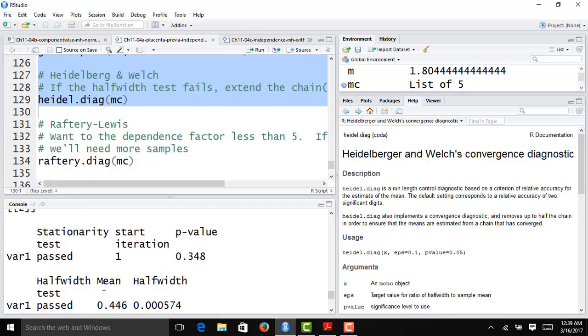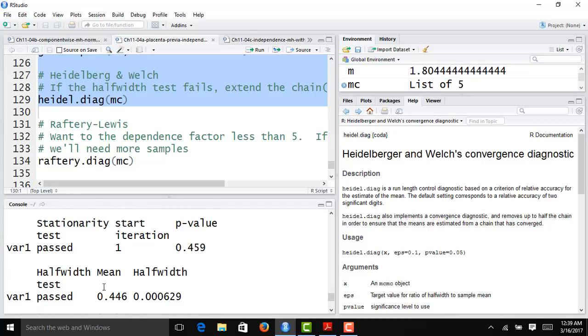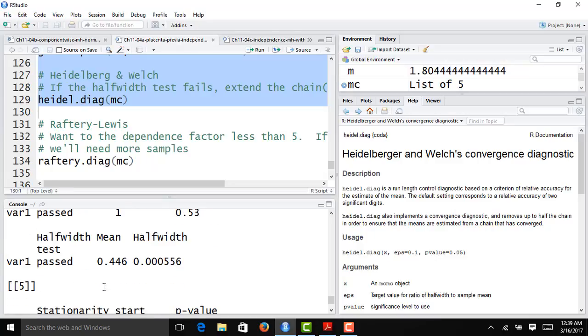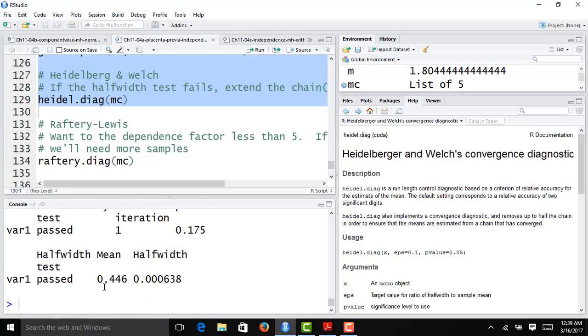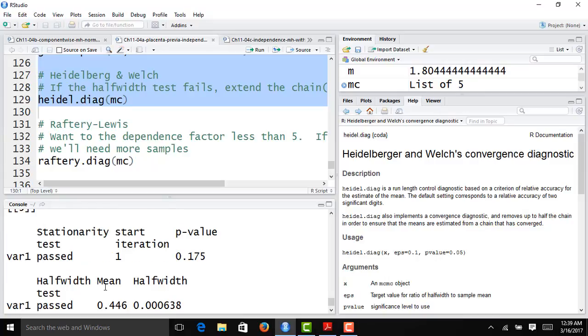And I see similar results overall for the other MCMC chains. And so just like in the first MCMC sampler, the second sampler, based on the results of the Heidelberger and Welch test, says that the chains have converged to their stationary distribution, and that we have run the chains long enough to get a relatively precise estimate of the posterior mean.